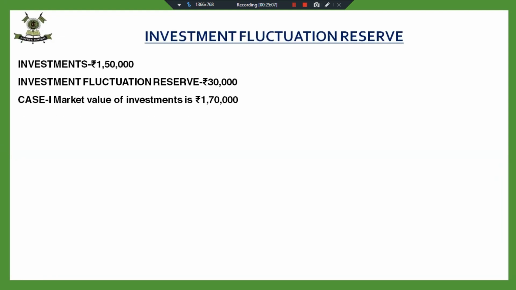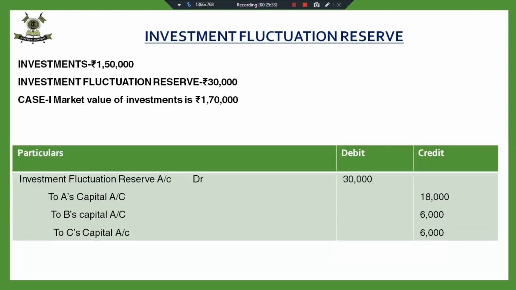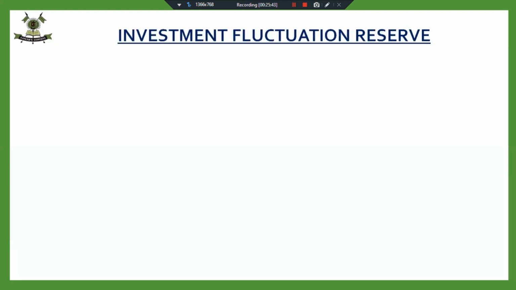Market value of the investment is 1,70,000. Market value has increased. So in that case also, reserve has not been utilized. Reserve will be utilized only when there is a decrease in the value of investments. Increase in the value of the investments will be recorded through revaluation account. Reserve is made for fall in the value of investments. So in this case also, reserve, since it is not utilized, will be distributed amongst the partners.